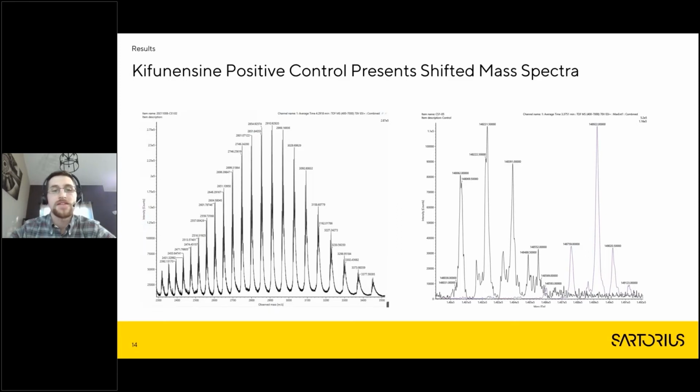The black that you see on the plot on the right, that's actually the control condition. So these are the different glycoforms, the major glycoforms that we saw in the control condition. If you move even further to the right, you'll see some purple lines. That's the glycosylation modifying supplement, chifounicine. So we saw that there was a large shift in glycosylation profile for those supplement conditions, which was expected. That was a positive control. So that checked off that box. The BioAccord was able to detect that pretty well.